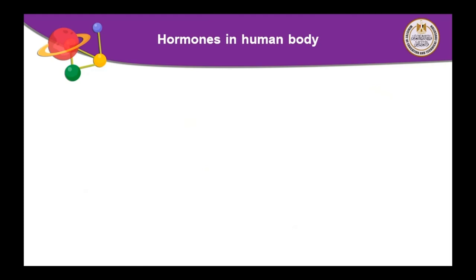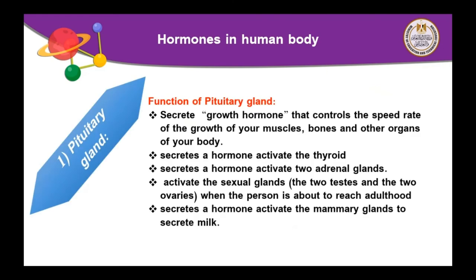Growth hormone is a very important hormone which is secreted by the pituitary gland. If so, we can talk about the functions of the pituitary gland. Number 1, secrete growth hormone that controls the speed rate of growth of your muscles, bones, and other organs of your body. Secrete hormone that activates the thyroid. Secretes hormone that activates the adrenal glands. Activate the sexual glands. Secretes hormone that activates the mammary glands to secrete milk.